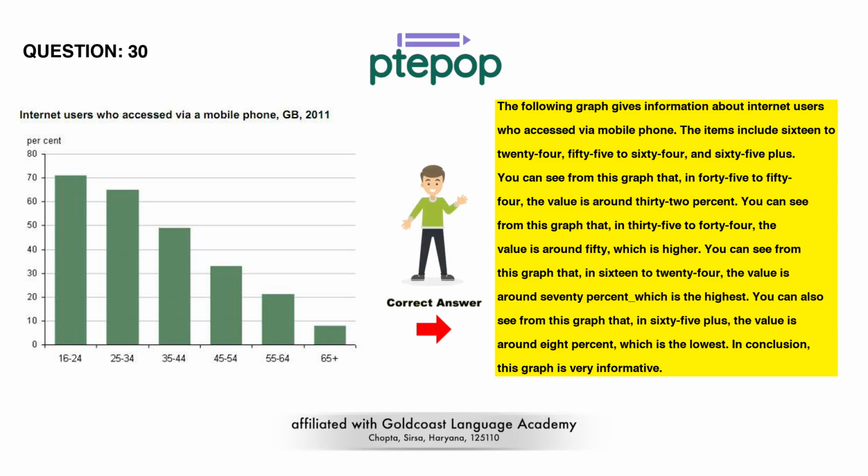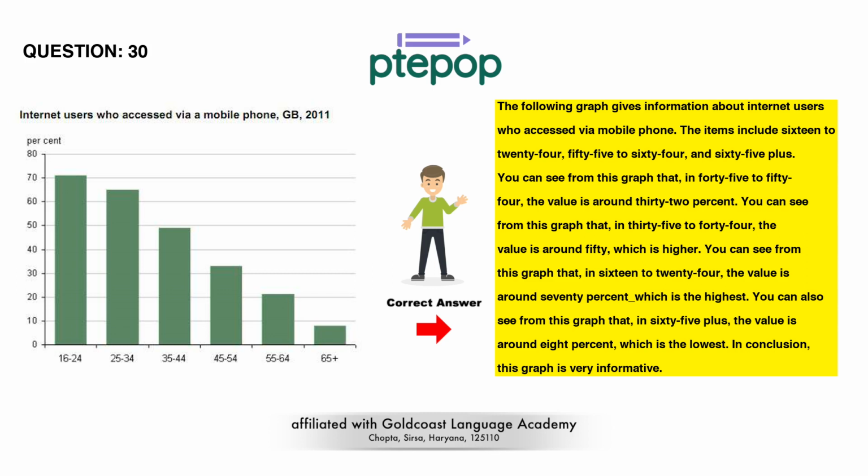The following graph gives information about Internet users who accessed via mobile phone. The items include 16 to 24, 55 to 64, and 65 plus. You can see from this graph that, in 45 to 54, the value is around 32%. You can see from this graph that, in 35 to 44, the value is around 50%, which is higher.